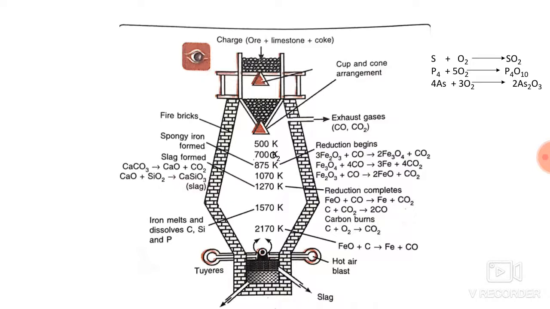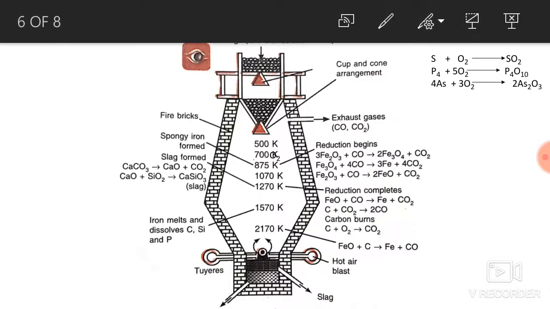After concentration, the next step is roasting. Roasting means heating of ore in excess of air. During this roasting, the impurities of sulfur, arsenic and phosphorus get removed as oxides. Sulfur gets oxidized to sulfur dioxide.